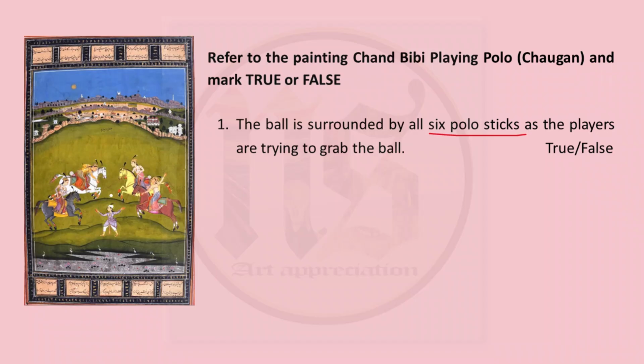Now let's do a few true and false questions related to the painting Chand Bibi playing polo, that is Chaugan players from Deccan School. The first one, the ball is surrounded by all 6 polo sticks as the players are trying to grab the ball. This statement is true for Rajasthani Chaugan because in that painting there are 6 players. In this painting from Deccan School there are only 4 players. So this statement is false.